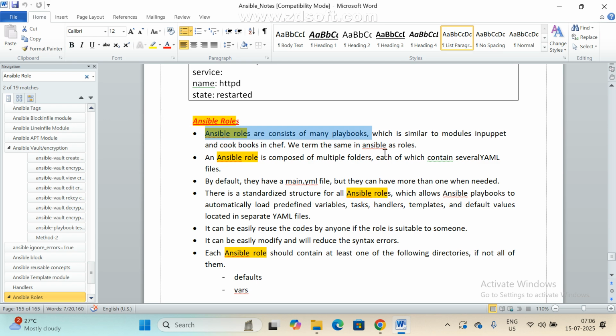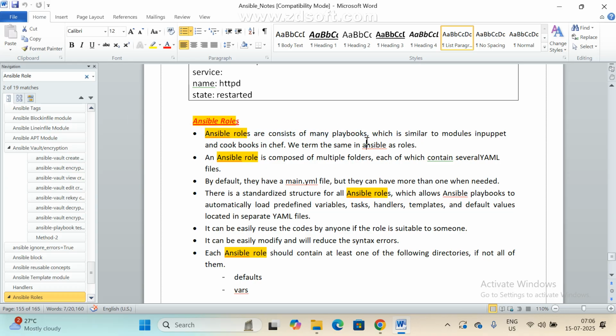That is the difference. So ad hoc means we only run from the command prompt, and a playbook means we add many tasks, which is many plays, and we call many modules. In the same way, a role consists of many playbooks.